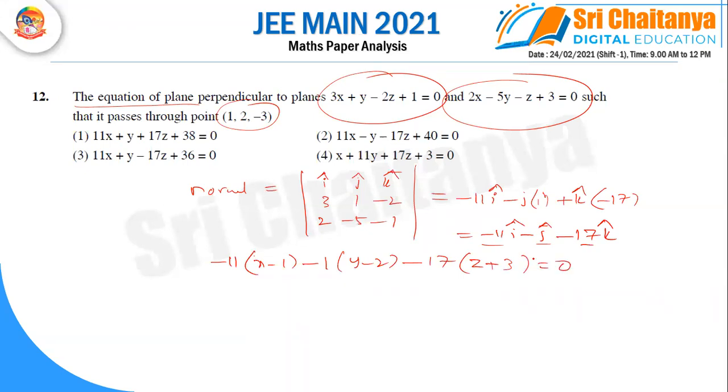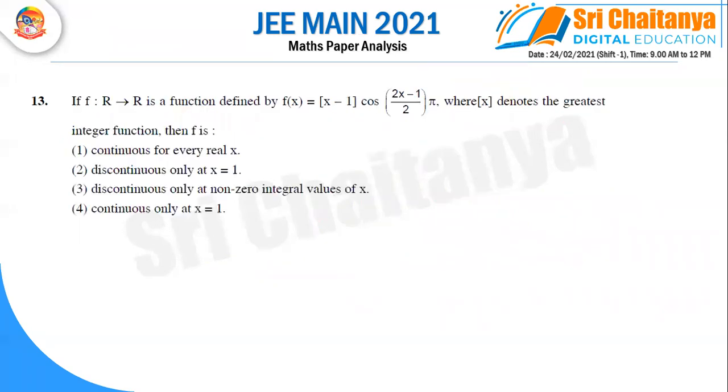So finally we will get the answer after solving this: first option, right? Next one. When I'm taking the left hand limit of this function, they are saying f is a function from R to R defined by f of x equal to step(x minus 1) cos of (2x minus 1) by 2 into pi. At x equal to n, the left hand limit, I am finding x tends to n minus, we are calculating this value.